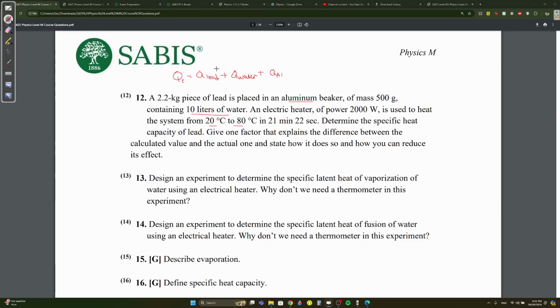We know that the Q total is equal to how much energy our electric heater supplied. And how can we know how much energy our electric heater supplied? They gave us the power and they gave us the time. Remember that energy equals power times time, right? Remember this all the time.